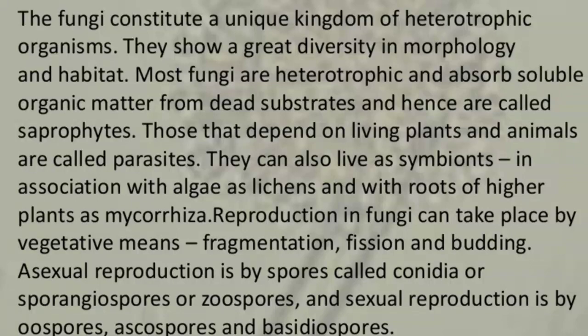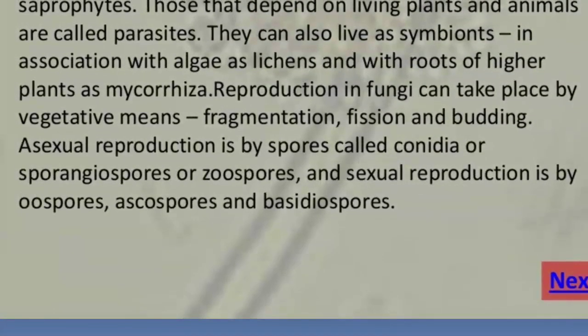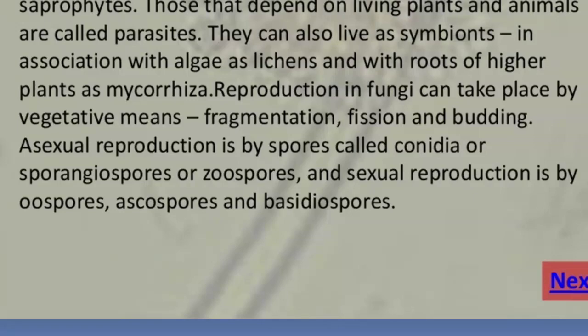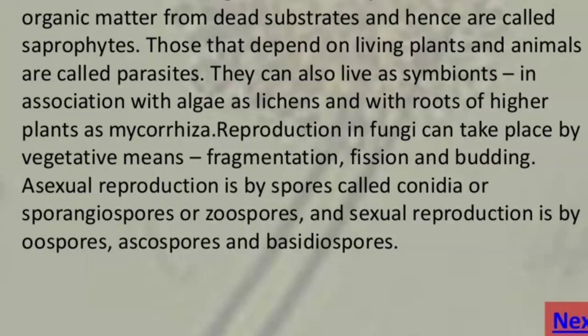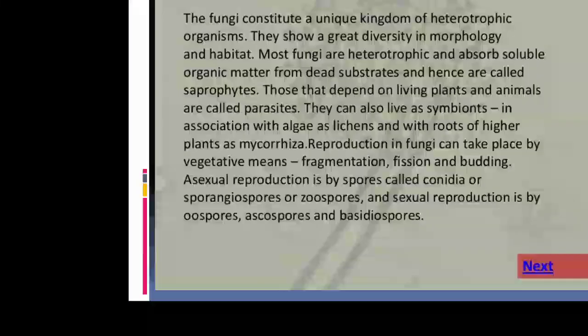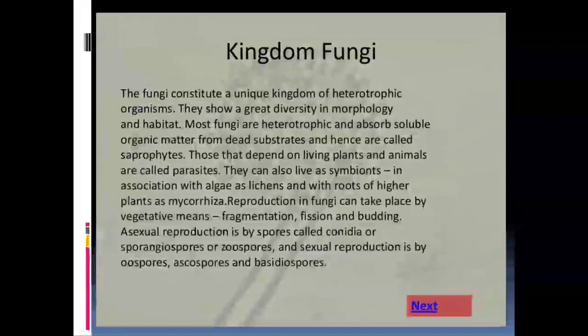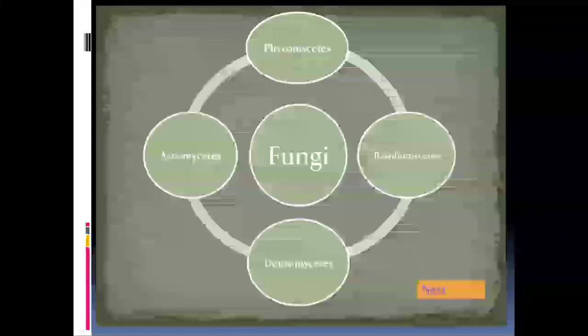In the asexual mode of reproduction, it is done with the help of spores known as conidia, or chain-like spores, or sometimes sporangiospores or zoospores. If sexual reproduction is found in fungi, it is with the help of oospores, just like an ovum, ascospores in the case of Ascomycetes, and basidiospores in the case of Basidiomycetes. So there are 3 different types of spores responsible for reproduction.